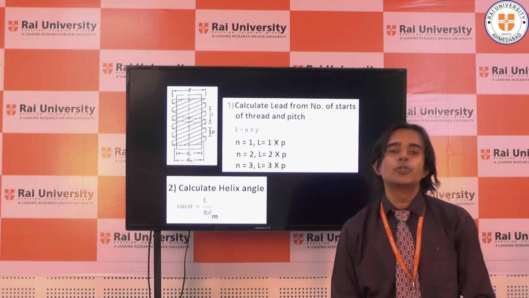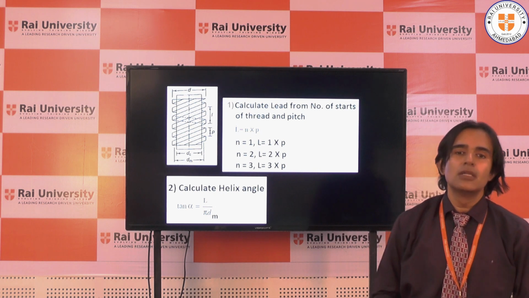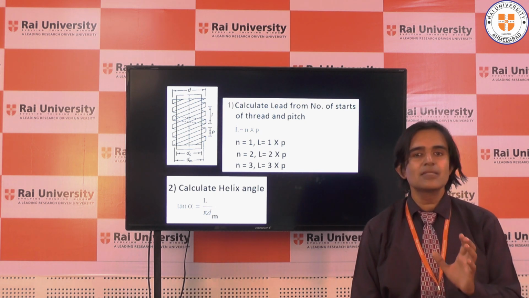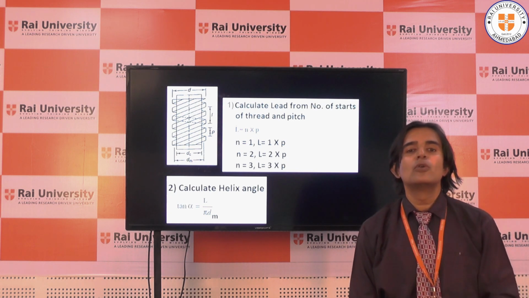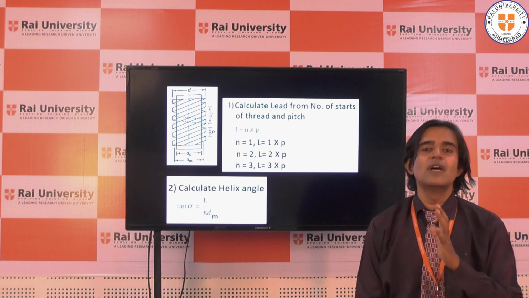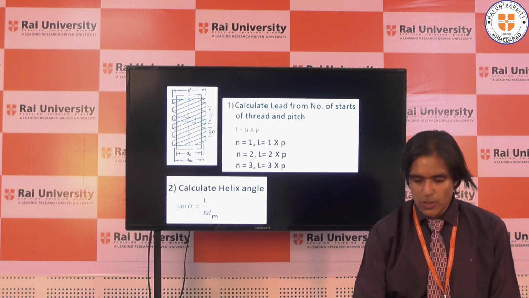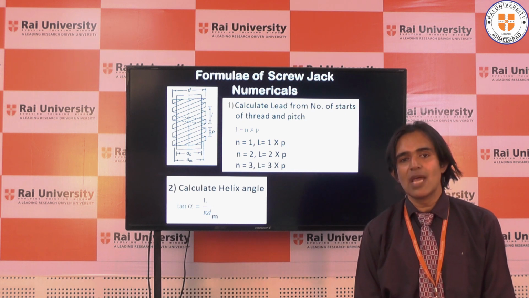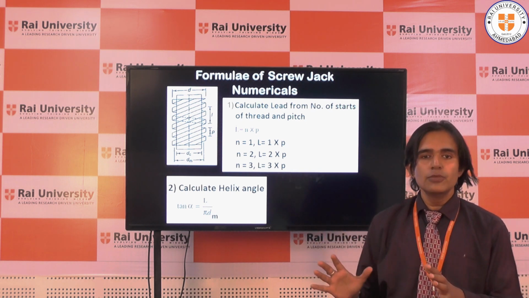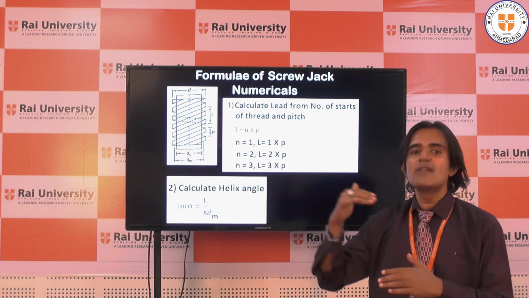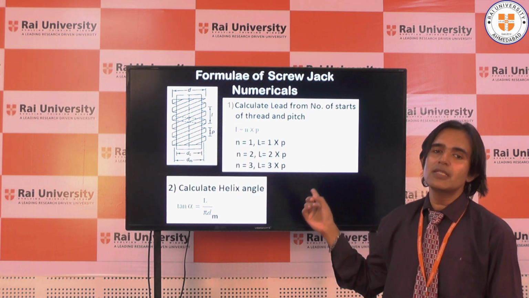Now we are going to do a simple numerical for which we will require some simple calculations. So let us list down the formulas one by one, and on the basis of those formulas we can solve one simple numerical. Let us first write down the formulas of the screw jack. These formulas are not new. Whatever you saw there, I'm just listing them again one by one.